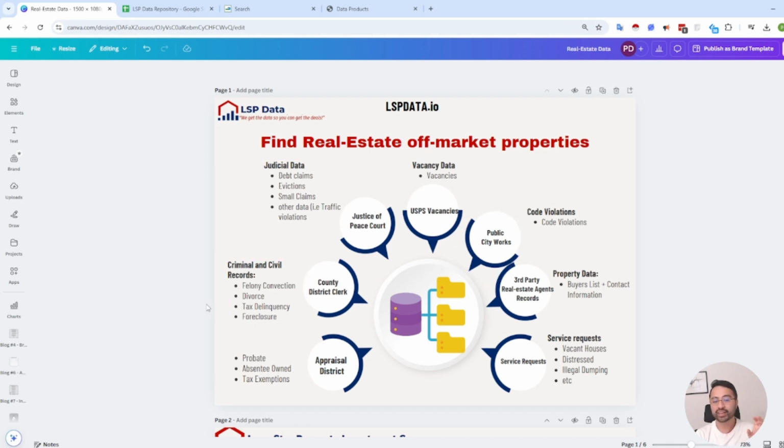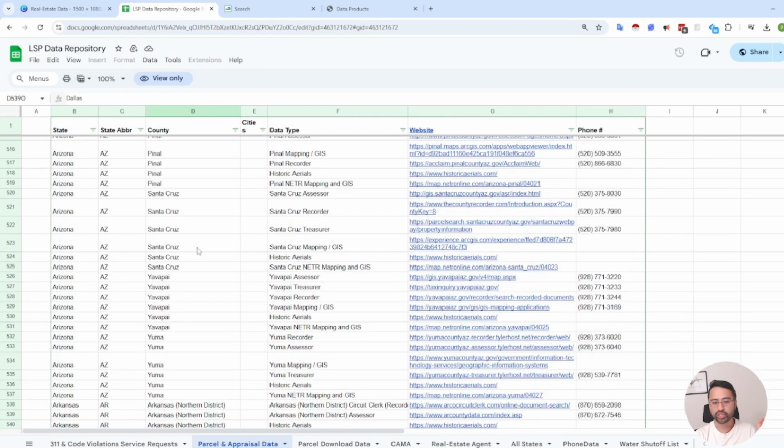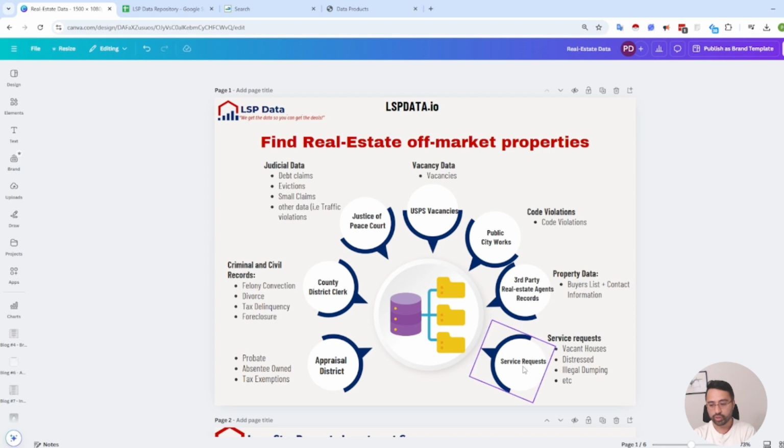since it's not rocket science, but it does take time and a technical understanding of this. Again, we did a lot of the hard work for you to research where all the parcel information is at. Also, some of this code violation work, or the service request, I should say. So I'll include that in the descriptions, and we'll leave it at that.